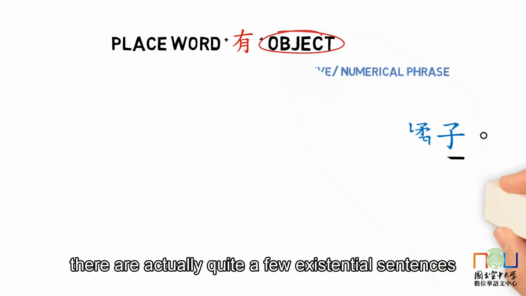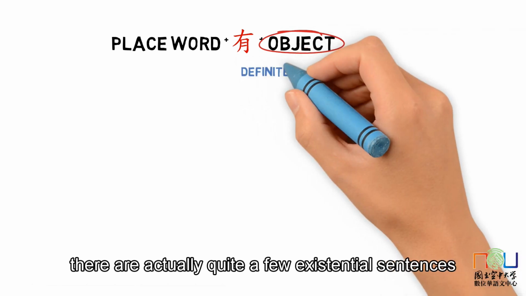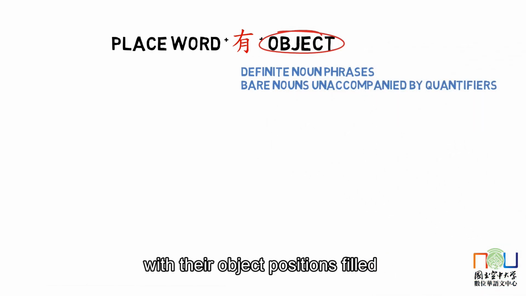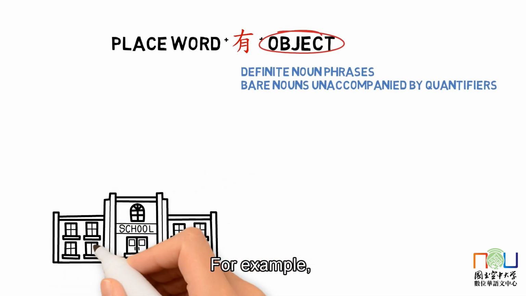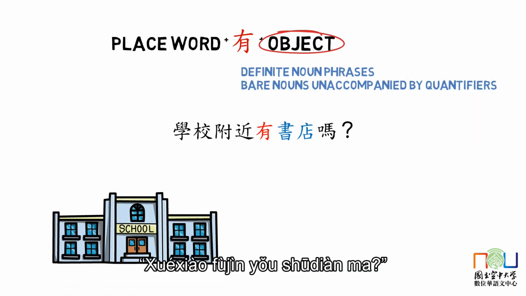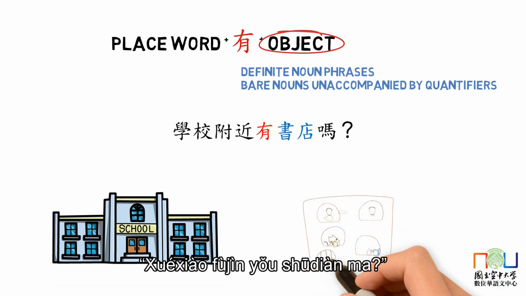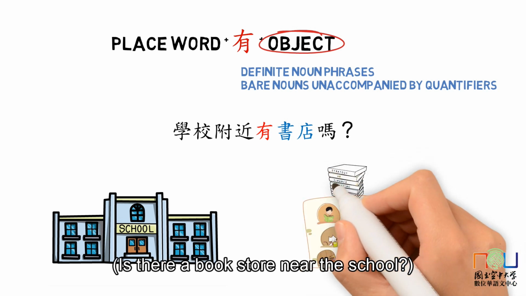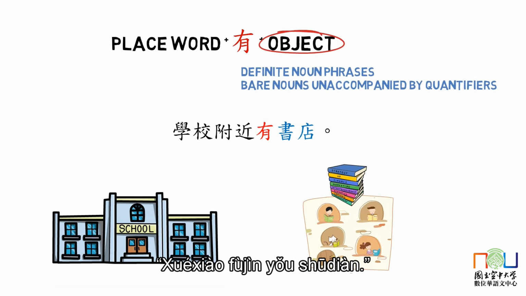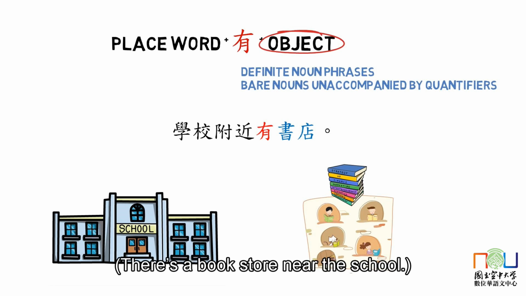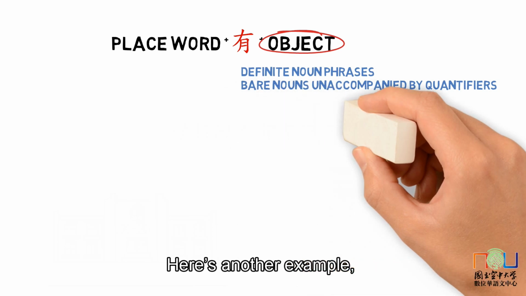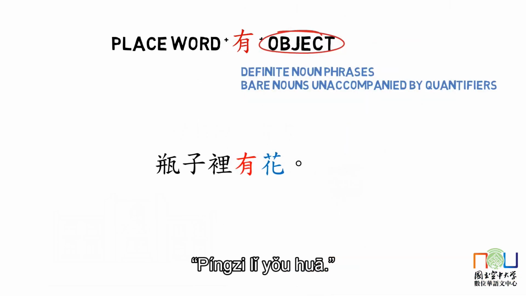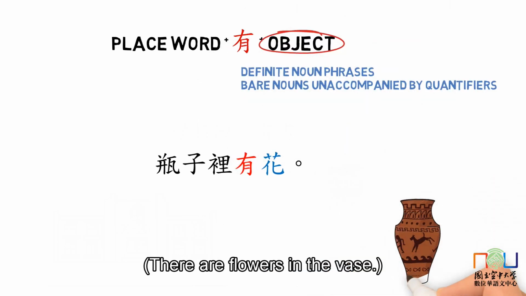However, there are actually quite a few existential sentences with their object positions filled by definite noun phrases. For example, 学校附近有书店吗, is there a bookstore near the school? 学校附近有书店, there's a bookstore near the school. Here's another example. 瓶子里有花, there are flowers in the vase.